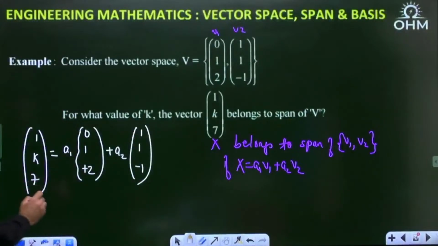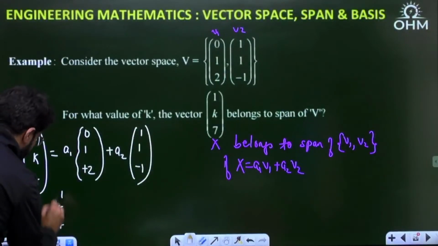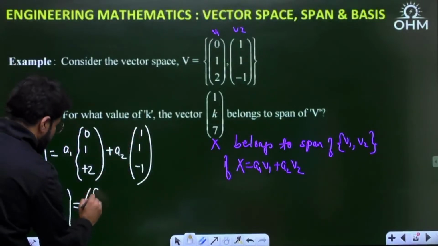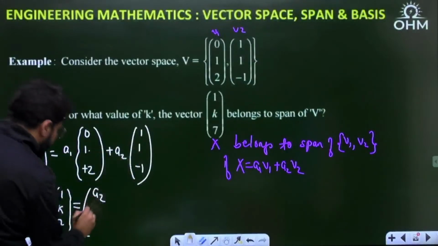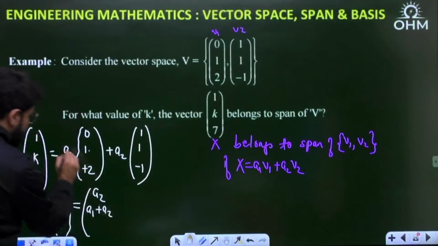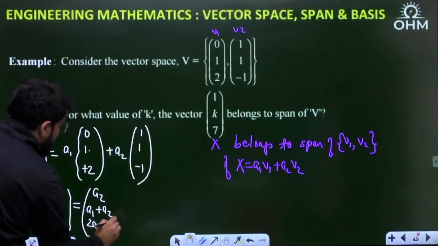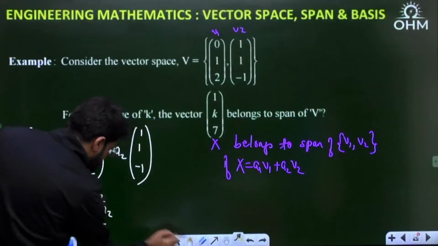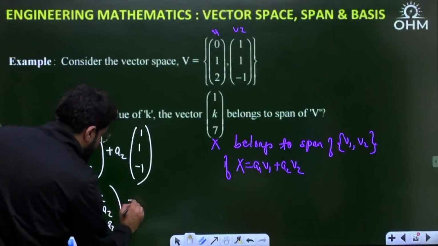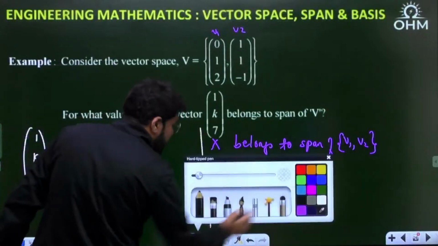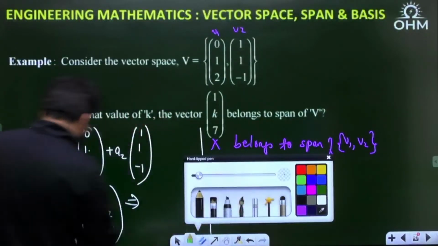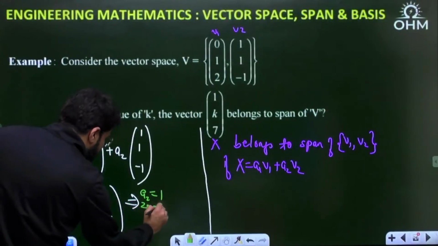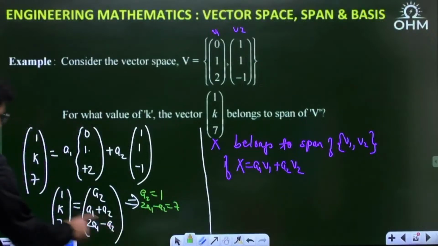Now 1, k, 7 is equal to how much? A1 into 0 plus A2 into 1, so that is only A2. Then A1 into 1 plus A2 into 1, so this is A1 plus A2. And next, 2 into A1 minus A2. Now from here, what comparisons are you able to get? First, compare and say that A2 is equal to 1. Then 2A1 minus A2 should be 7.